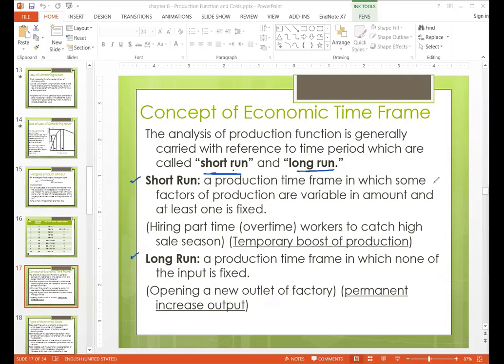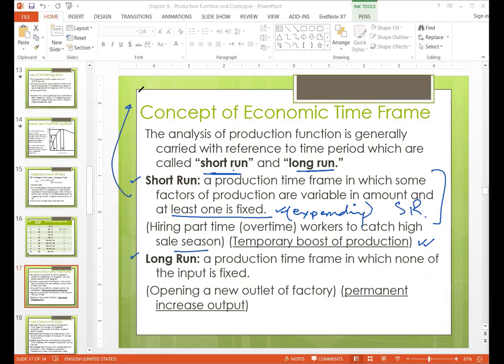Short run is a time frame in which some of the factors of production are variable and at least one is fixed. So it means when a company is expanding, but at least one of the inputs is fixed, that approach is short run. For example, during the Ramzan season, the companies hire more labor and they employ more capital, but they do not hire more land or more managers. So hiring part-time workers to catch the high sales season, this is a temporary boost of production. So this is short run.